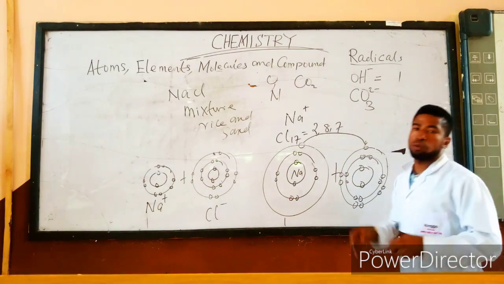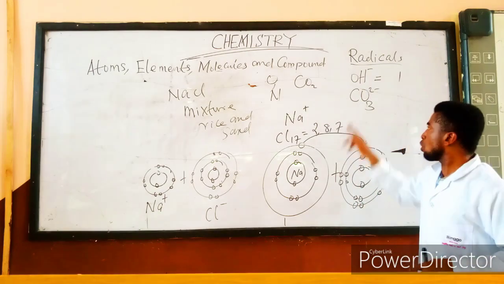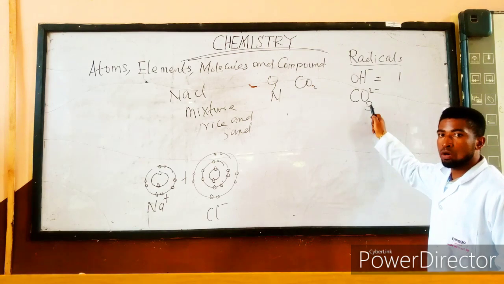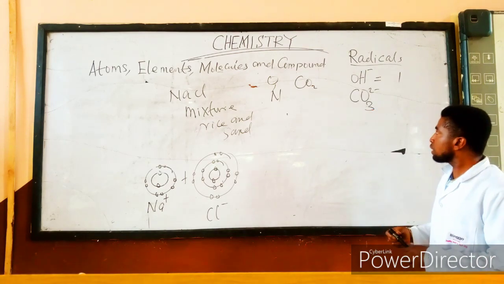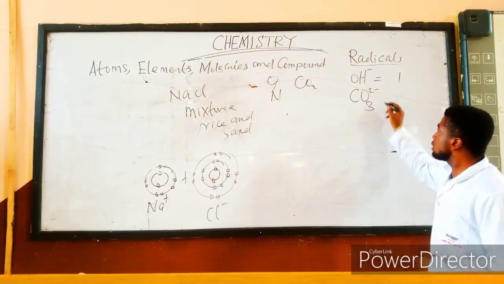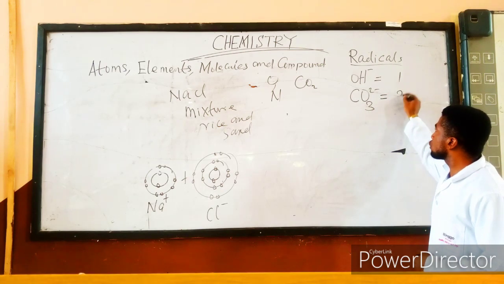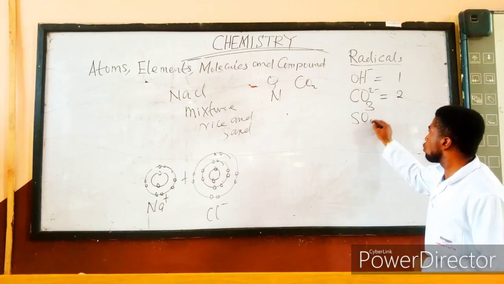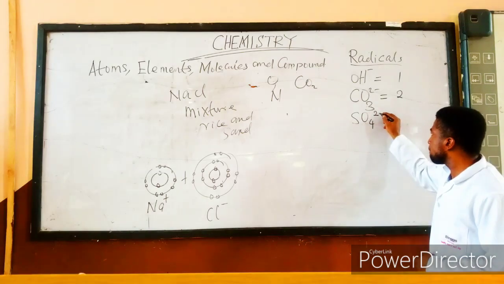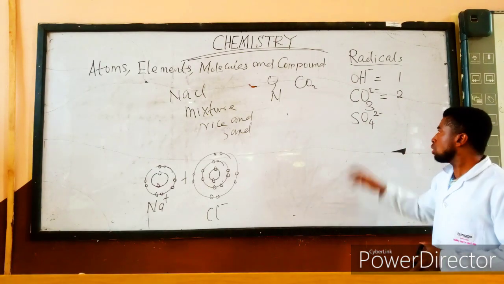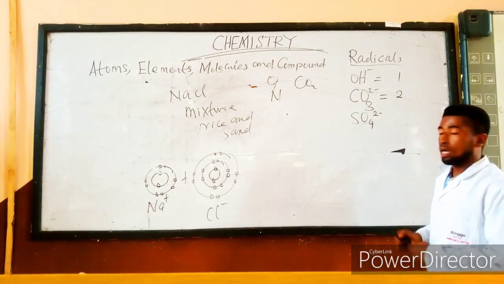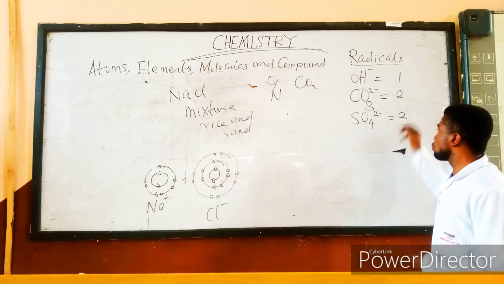Now, in a compound, if you want to pronounce oxygen, call it oxo. So this is called trioxocarbonate radical. And the valency of this radical is 2. We also have another one, SO4 2 minus. This is called tetraoxosulfate radical. And the valency is also 2.